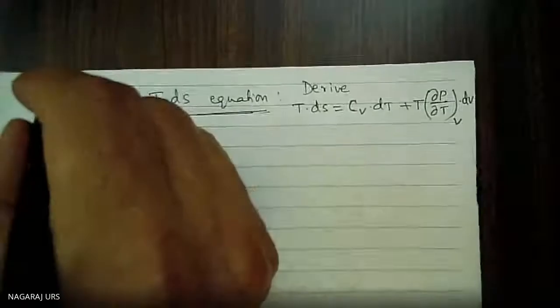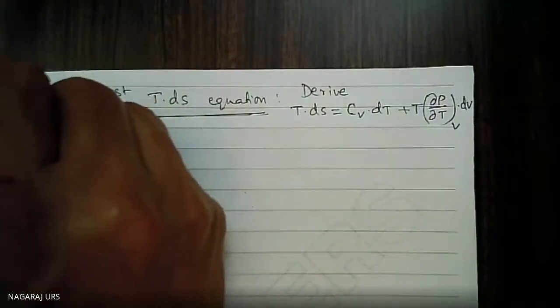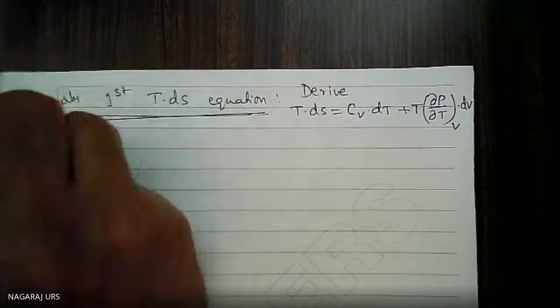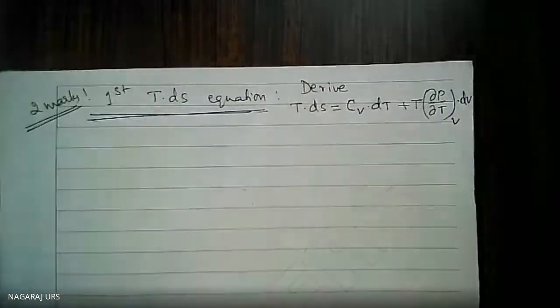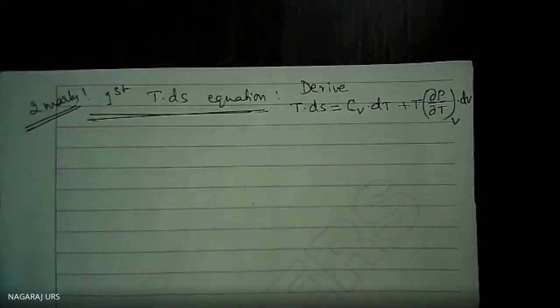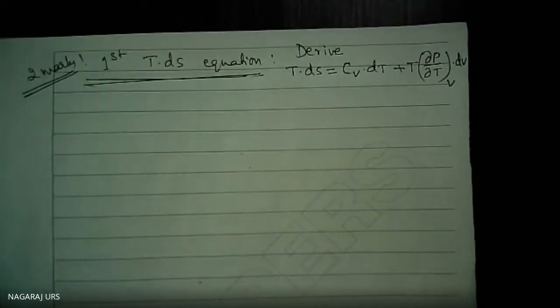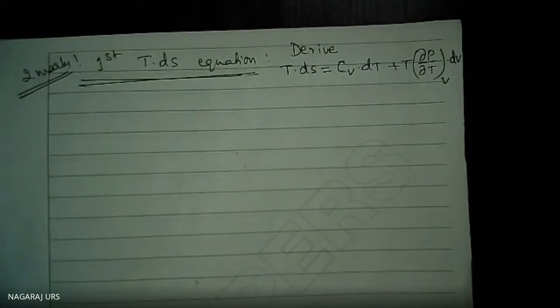This is a question we usually ask for about 2 marks. First TdS equation, 2 marks. Second TdS equation, again a 2 marks question. If we frame the question as derive TdS equations together, you will get 4 marks, 2 plus 2. Yes, we know that entropy is a function of temperature and volume.